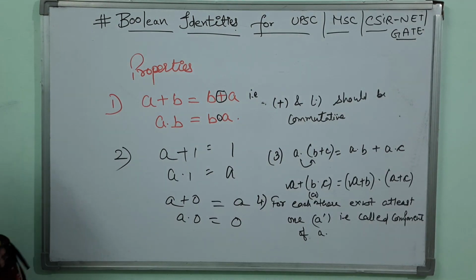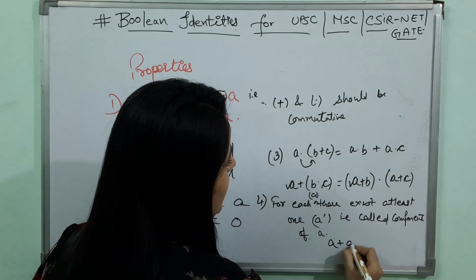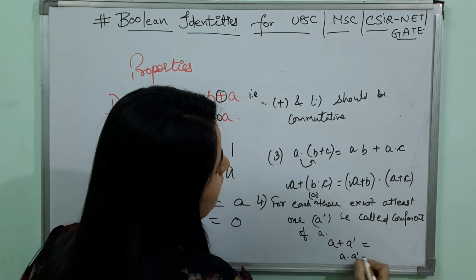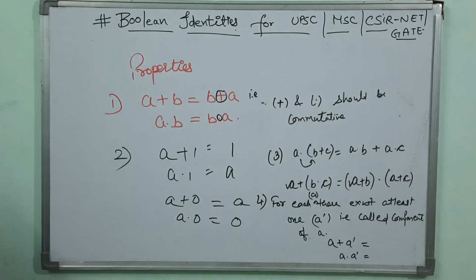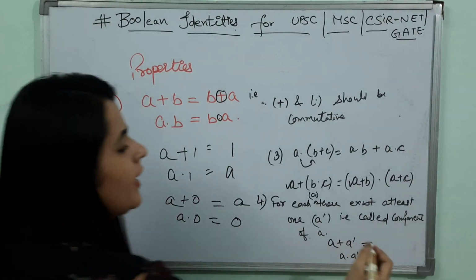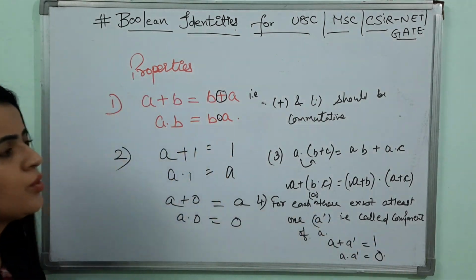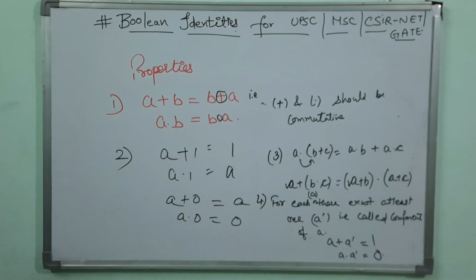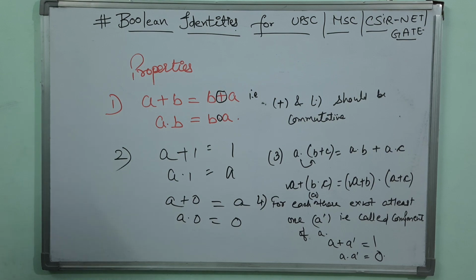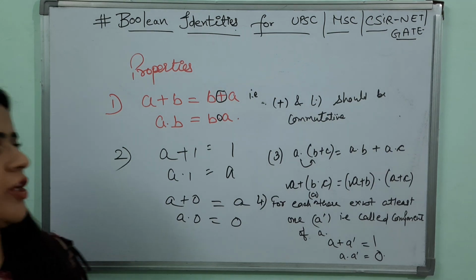And such that A plus A prime is equal to 1 and A dot A prime is equal to 0. A plus A dash is equal to 1 and A dot A dash is equal to 0. Those are the four properties of Boolean algebra.